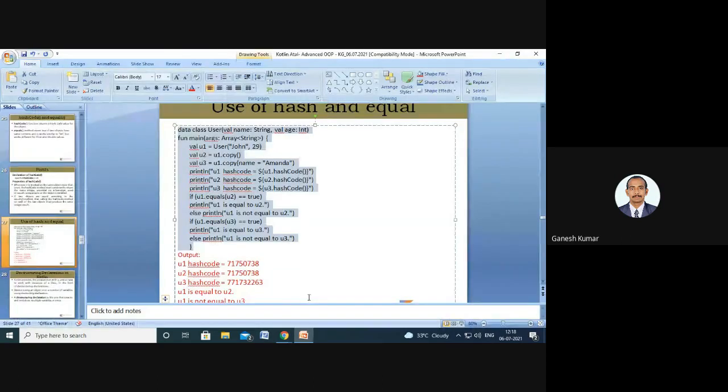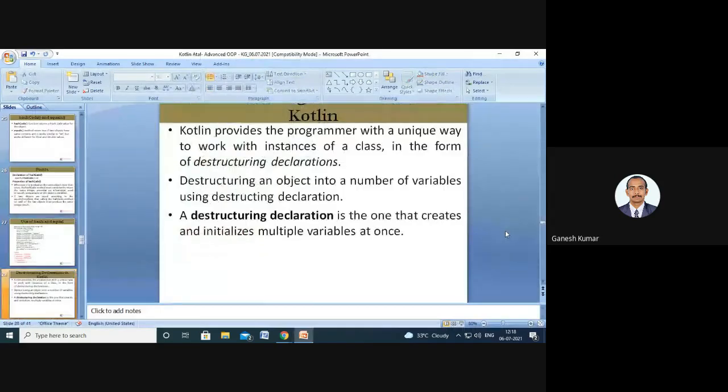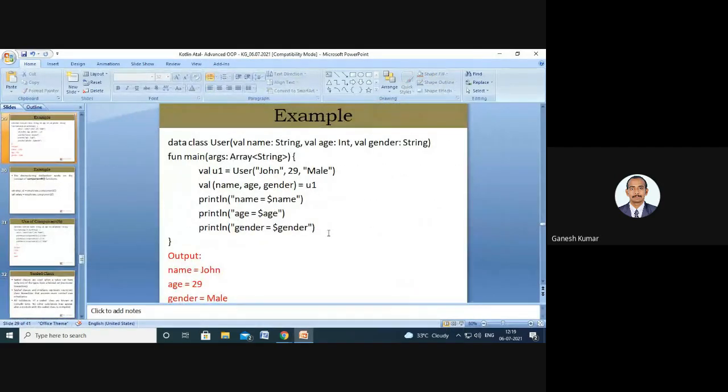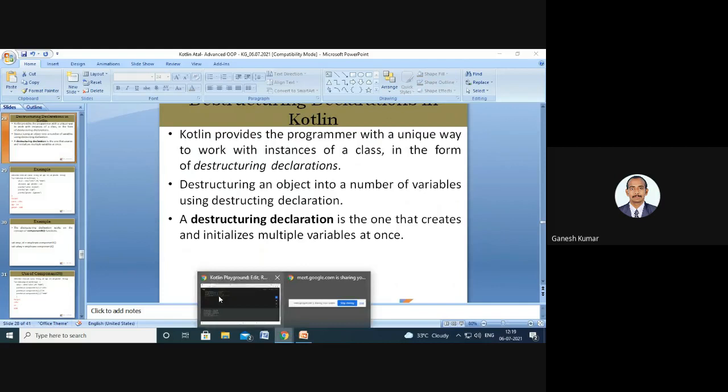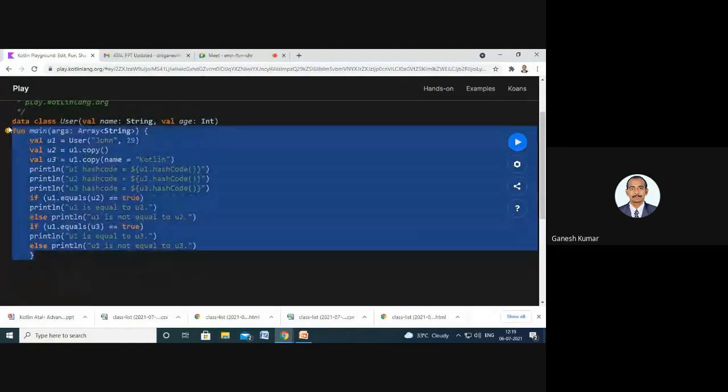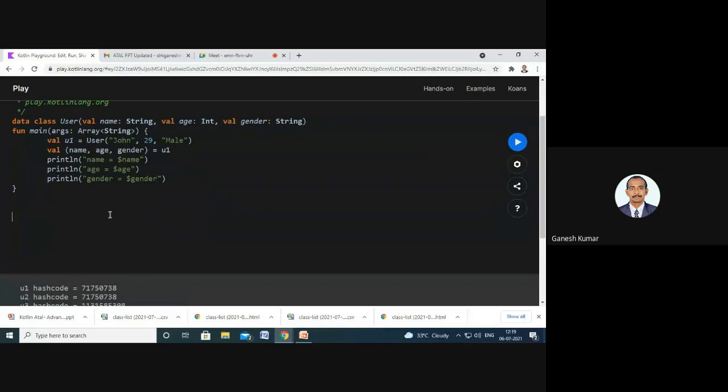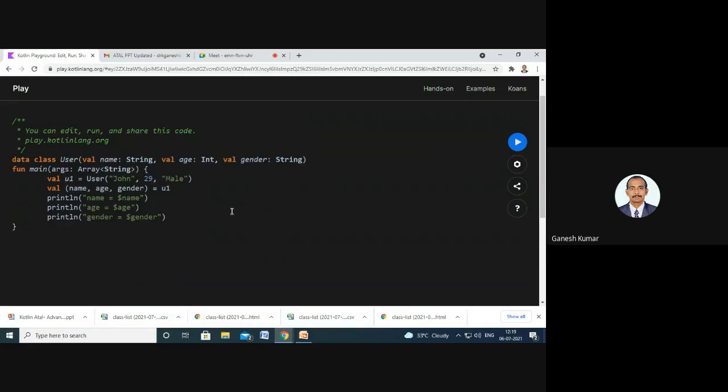Okay, next one. So next one, destructuring. So till now we had seen the class user with the name and age by default. Here I am destructuring the data class by adding another parameter, gender, of the type string.